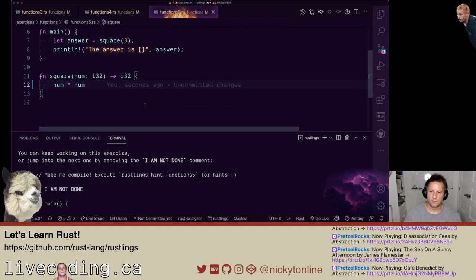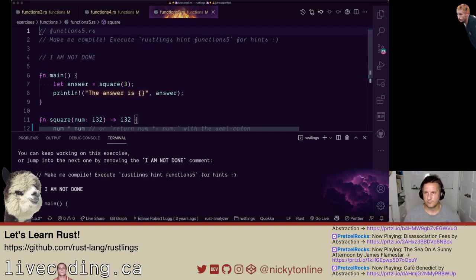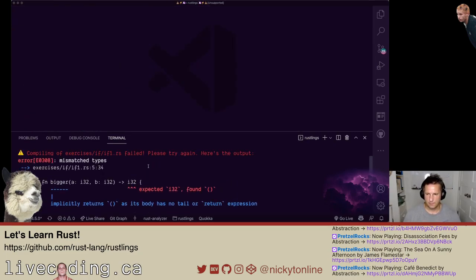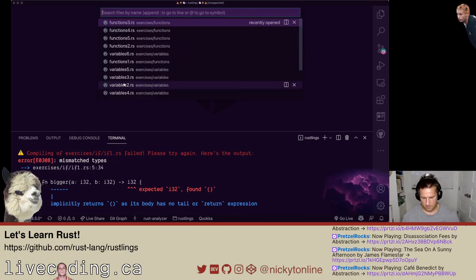Oh, interesting. So I either missed this when I did the previous course, but it looks like if you want to return something implicitly, it's the last line in the function, but you don't add a semicolon. Okay, that's interesting. Or I'm just going to put this in here, or return num with the semicolon. Just going to write that down for myself. Okay, that one's all good. Let's close that. Now what's it complaining about? if1. Okay, if.